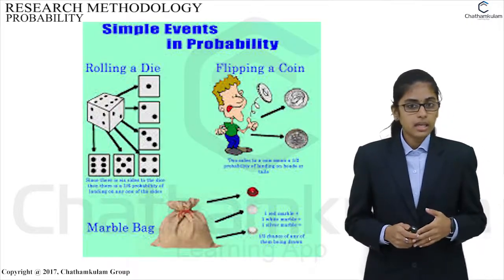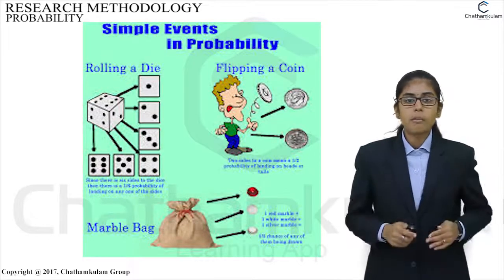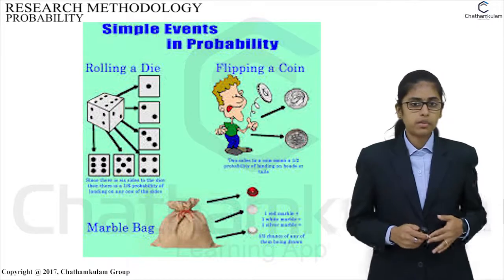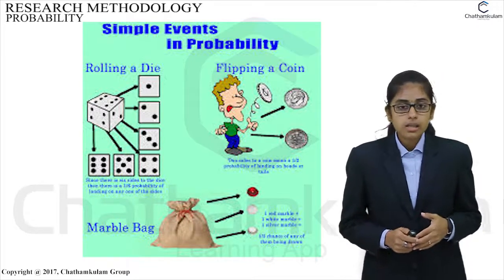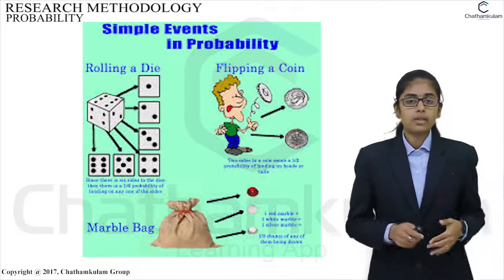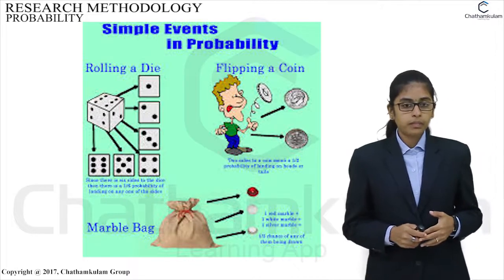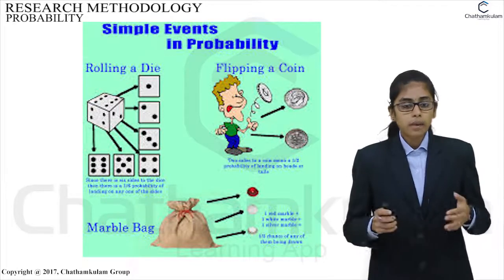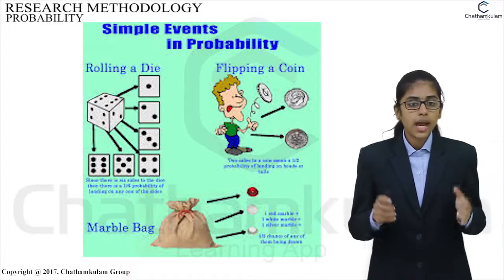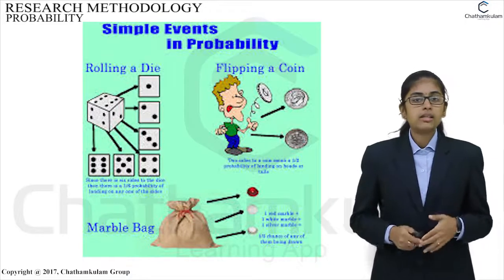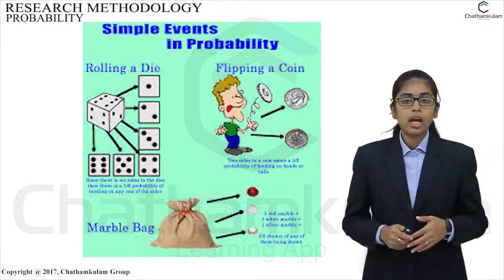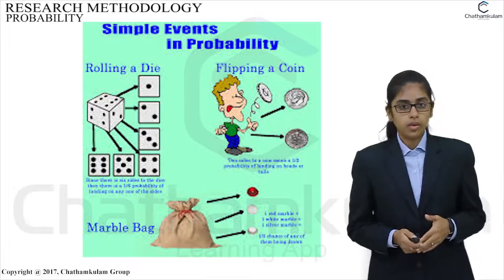A simple event is an event which has only one sample point in the sample space. A compound event is an event which has more than one sample point in the sample space. In the case of tossing an unbiased coin twice, 2 heads is a simple event and 1 tail 1 head and 2 tails are the compound events.